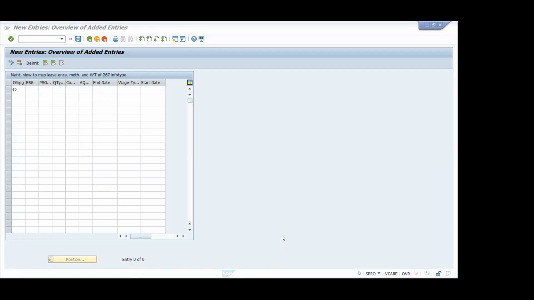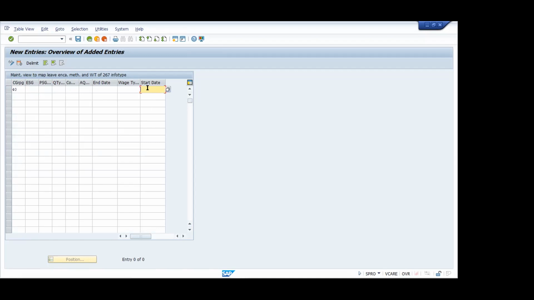Then you can put the start date. Suppose you are going live, say 1st of September. From that date onwards, people will be eligible for applying for leave encashment. Once your employee applies and it gets approval, then automatically that particular wage type, in 267, will be updated. Whenever your payroll administrator or finance runs the payroll, it will automatically be paid to the employee in the off-cycle payment. So that is the understanding.